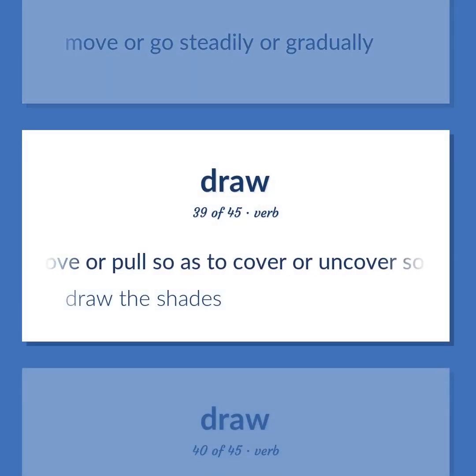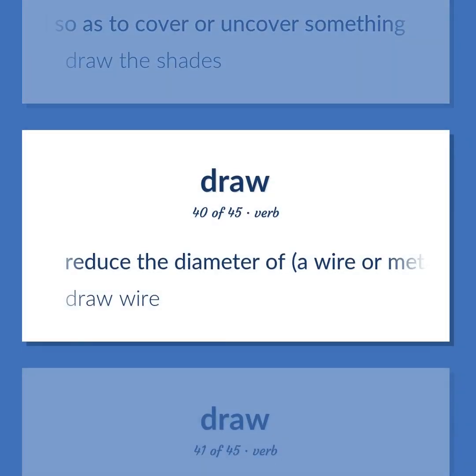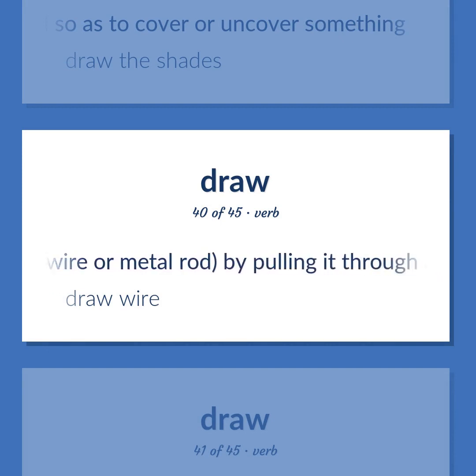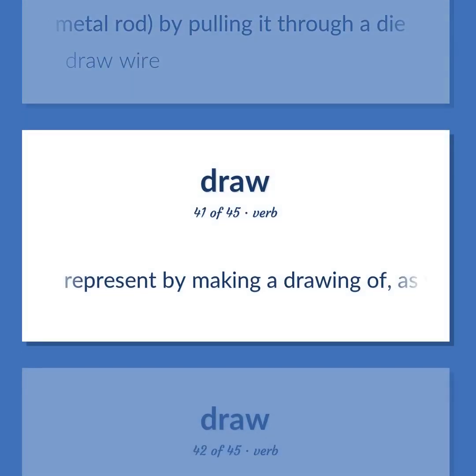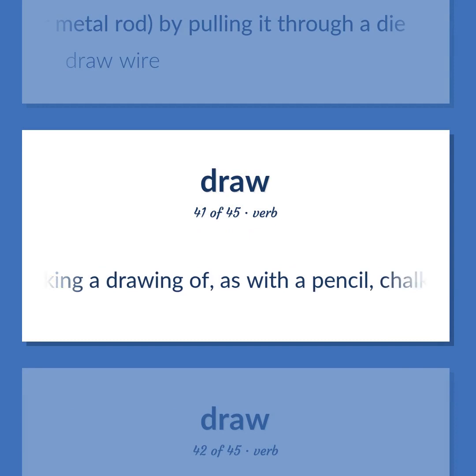Move or pull so as to cover or uncover something. Draw the shades. Reduce the diameter of a wire or metal rod by pulling it through a die. Draw wire. Represent by making a drawing of, as with a pencil, chalk, etc. on a surface.